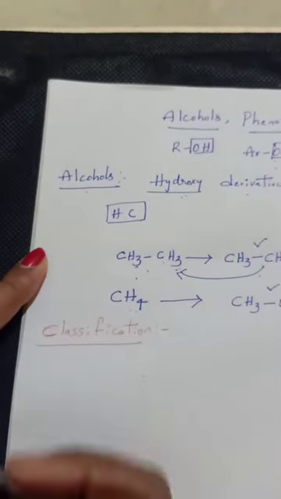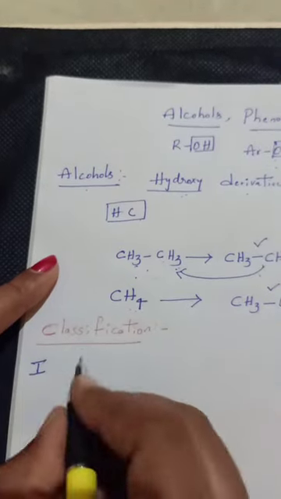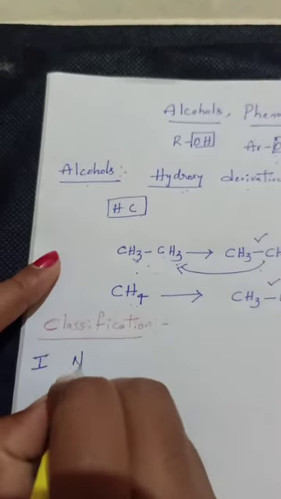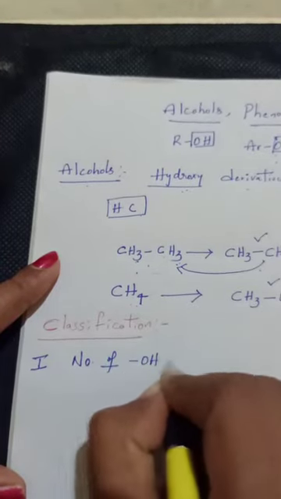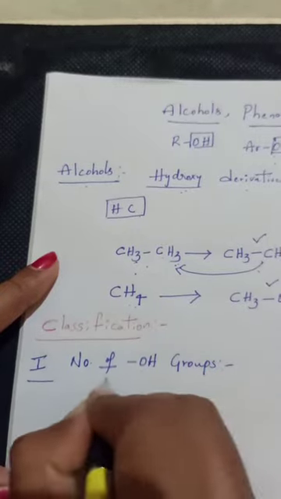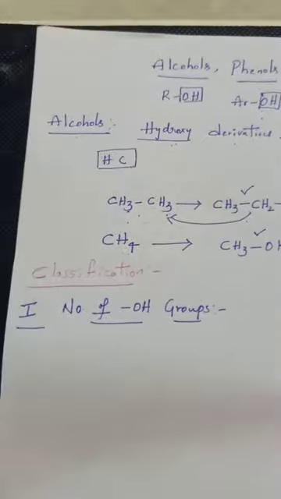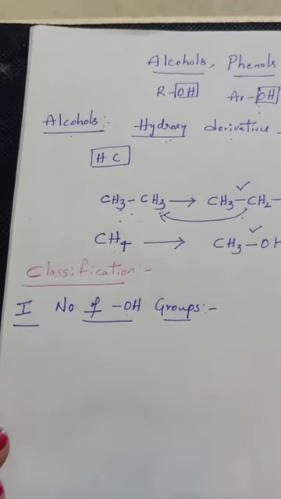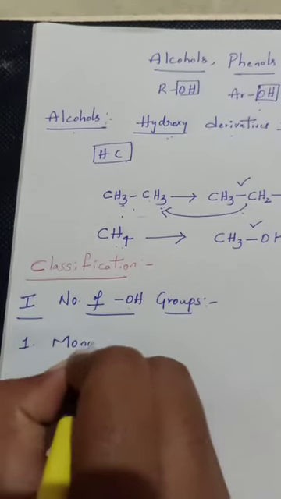The first classification always depends on the number of hydroxy groups, the number of OH groups. Based on the number of OH groups present in a molecule, they are classified mainly into 4 types. The first one is known as monohydric alcohols.